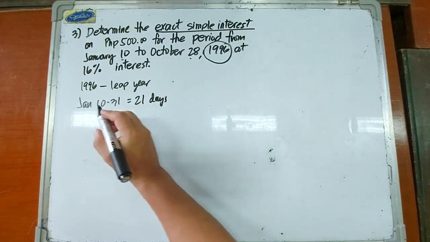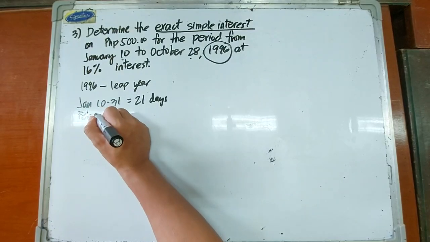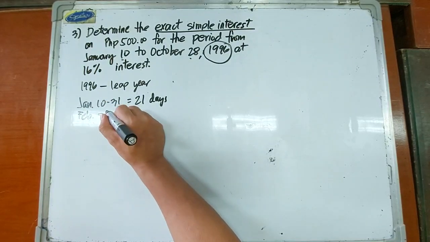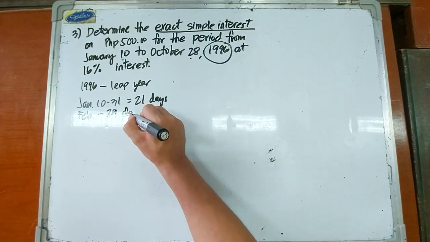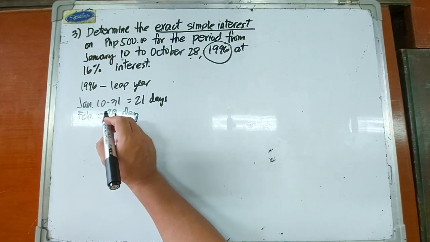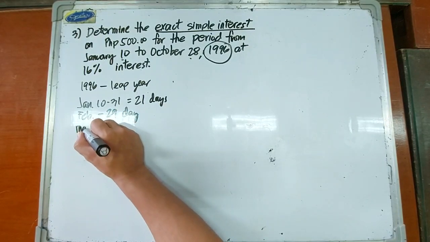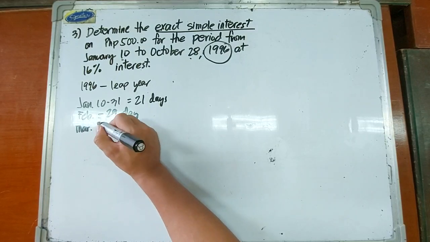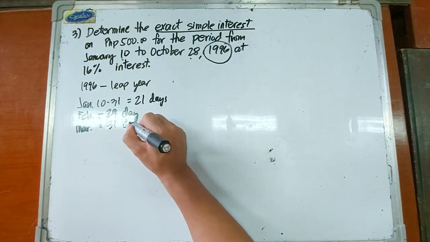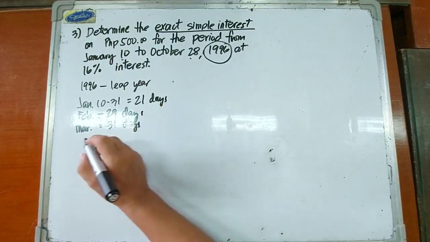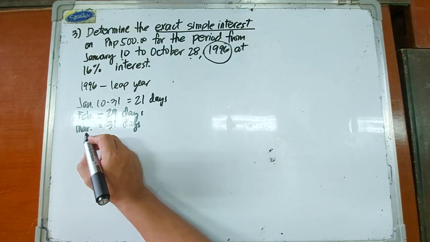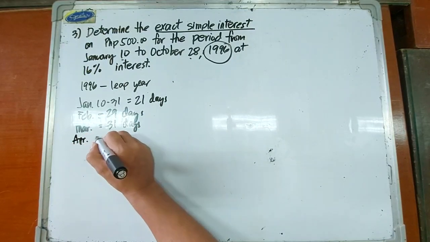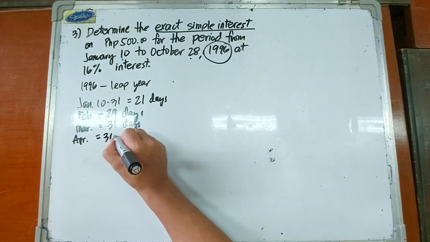And then we have February, since it's a leap year, we have 29 days. March is 31 days, and then April, we have 30 days.